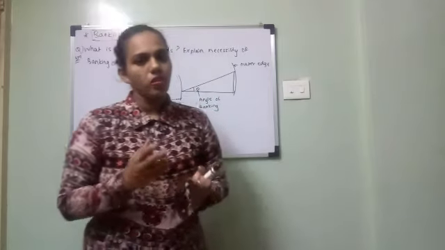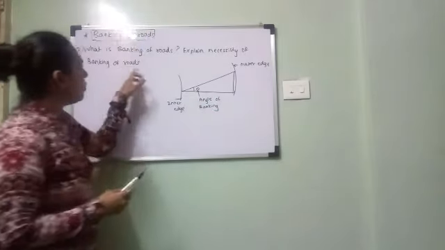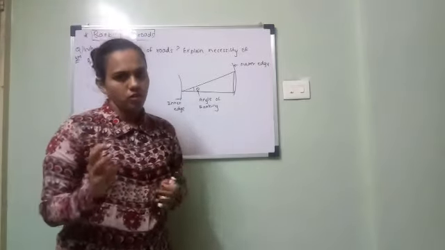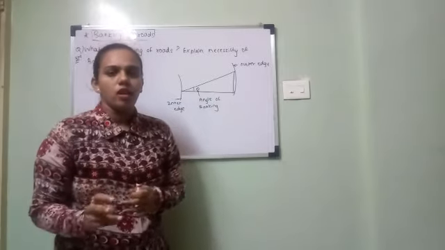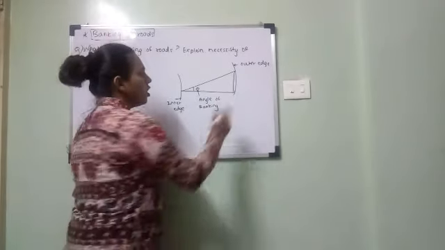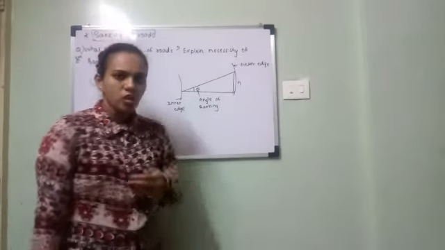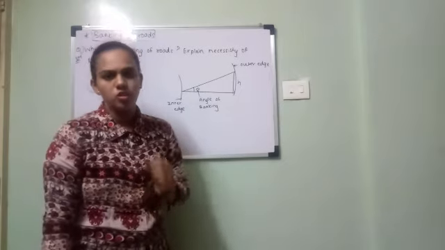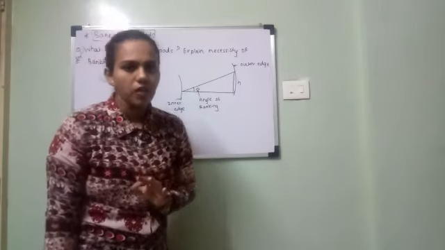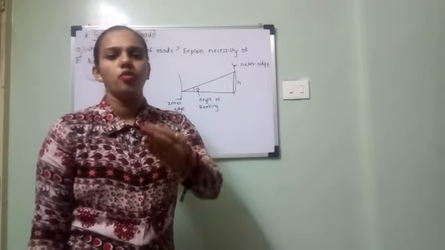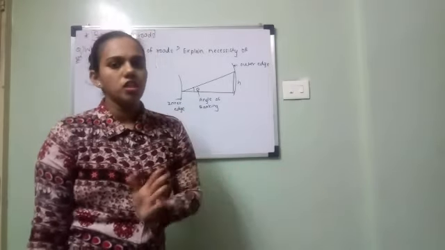This question will be asked for 3 marks: what do you mean by banking of roads, and explain its necessity. In that you have to write the definition of banking of roads, what you mean by angle of banking, and draw this figure. This theta is the angle of banking, and this is the height. Explain the necessity within 2 to 3 points. The basic aim behind banking of roads is to increase the maximum safety speed so a vehicle can take a turn easily.